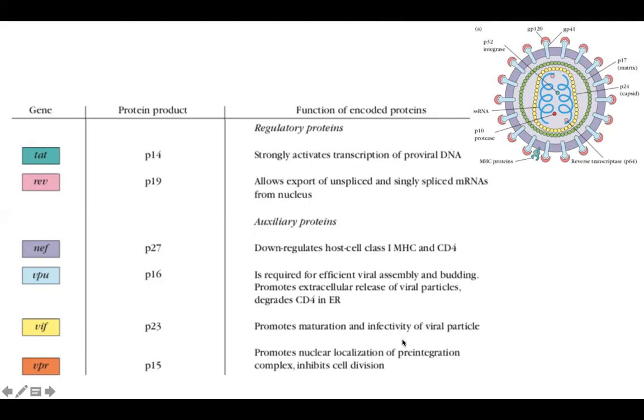VIF promotes maturation and infectivity. Again, this is also needed for maturation. VPR is needed for the early steps. It promotes nuclear localization of the pre-integration complex and inhibits cell division. So after extracellular release, the new virus is going to attack a new cell, go back to the nucleus, form the pre-integration complex, and then reach the genome.